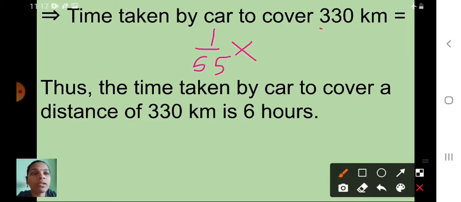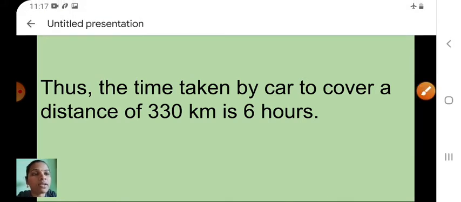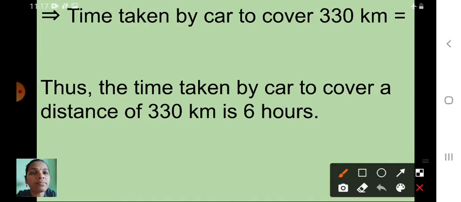Into 330 will come. So children, after this statement you have to write this calculation: 1 upon 55 into 330. One second, I will write it here neatly.